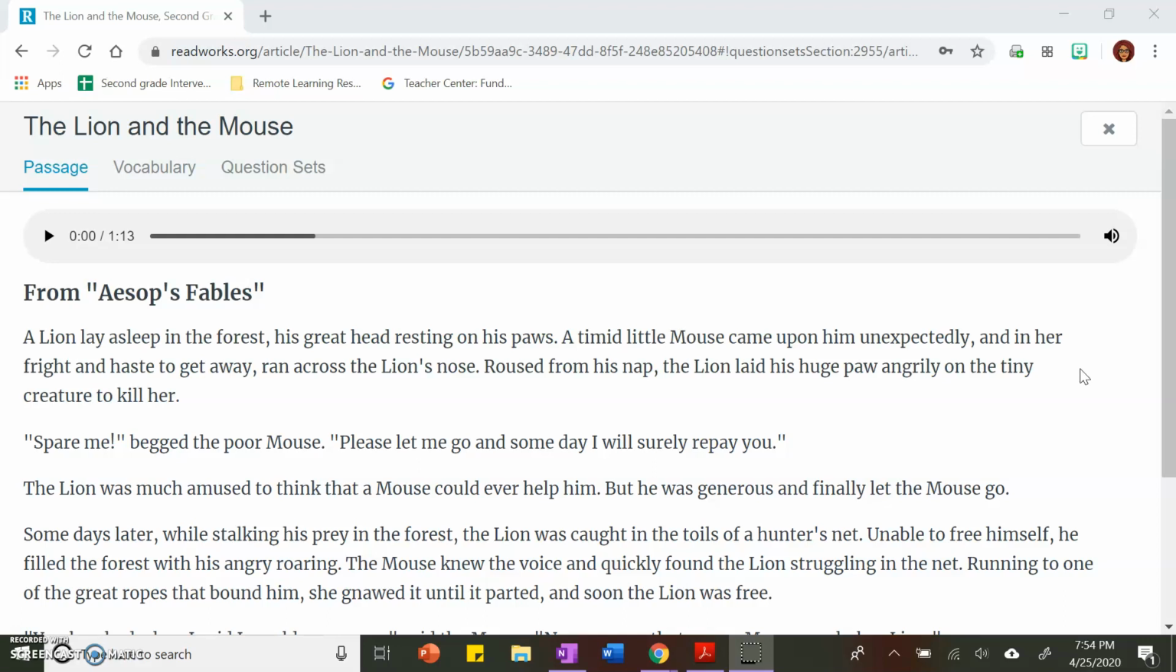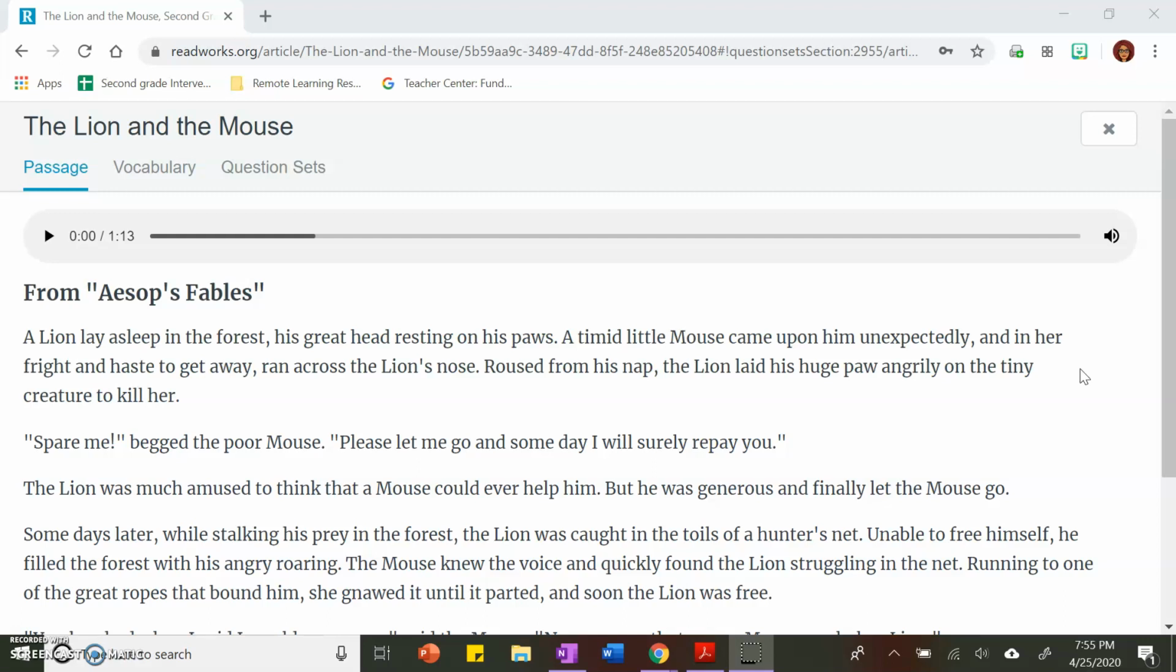A lion lay asleep in the forest, his great head resting on his paws. A timid little mouse came upon him unexpectedly, and in her fright and haste to get away, ran across the lion's nose. Roused from his nap, that means he was woken up, the lion laid his huge paw angrily on the tiny creature to kill her. "Spare me!" begged the poor mouse. "Please let me go, and some day I will surely repay you."